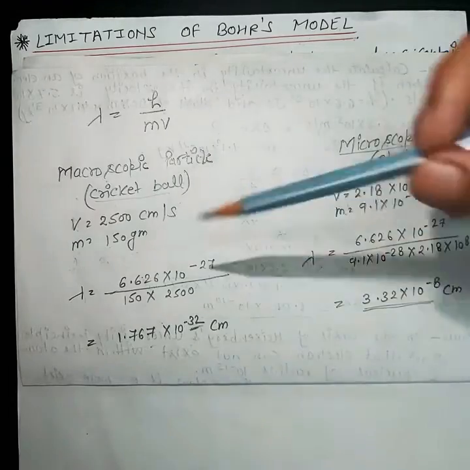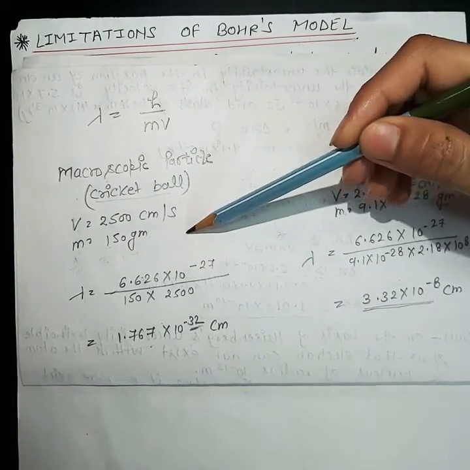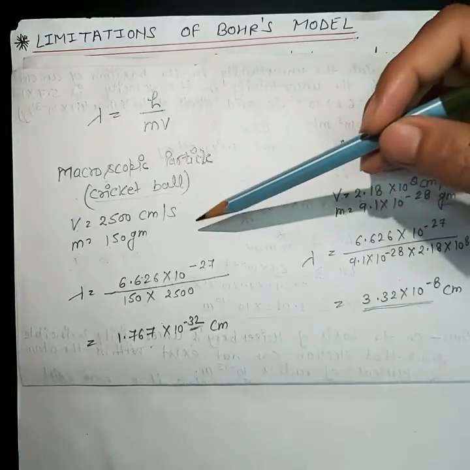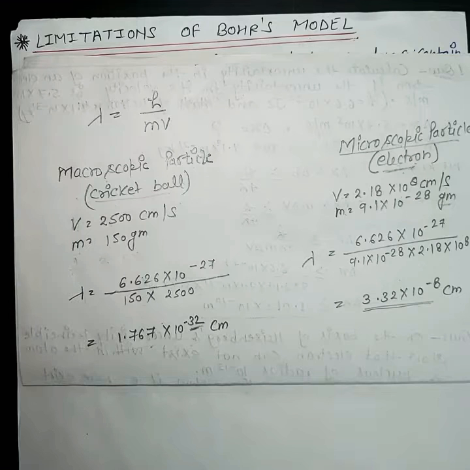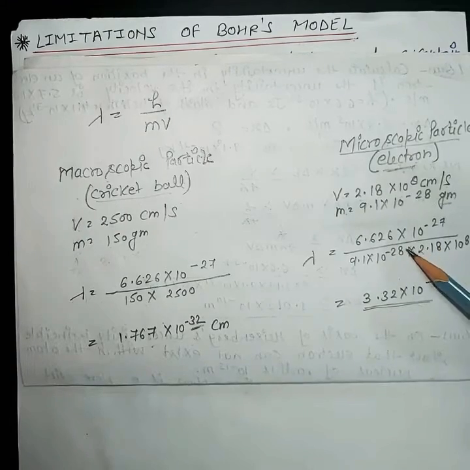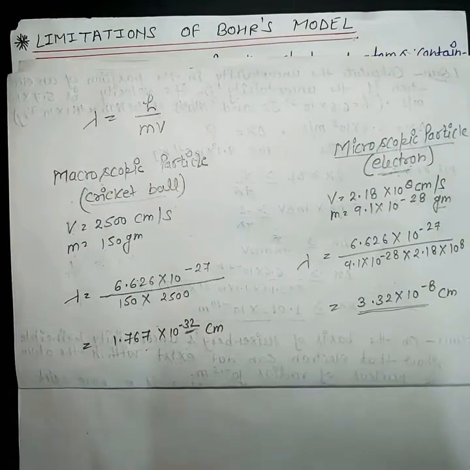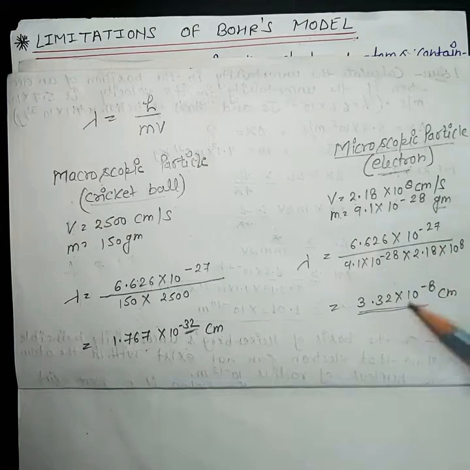So as these are not waves, these are like particles only, so we can calculate the position. Suppose we have the position of a cricket ball at a particular instant, then we can calculate its position after some time by knowing the velocity of this cricket ball. But we cannot do the same for an electron, because it has the wave character too. Now, how will we calculate the velocity and position for a microscopic particle?